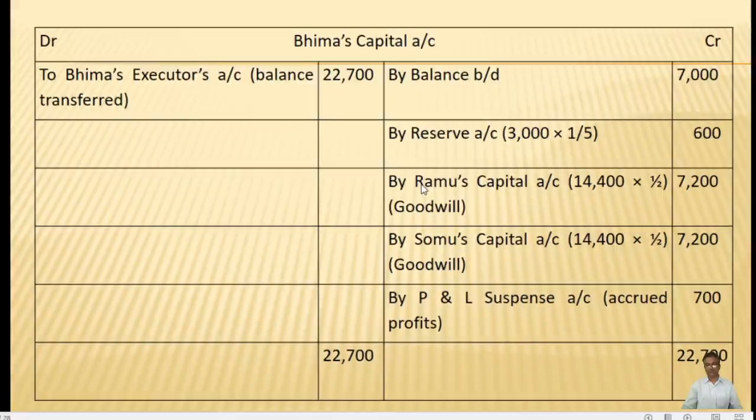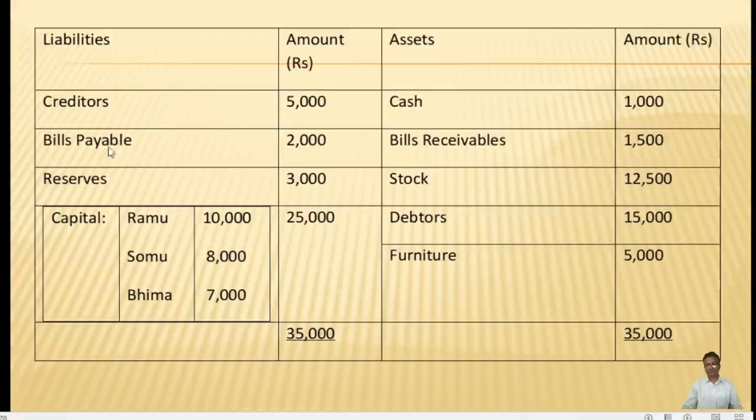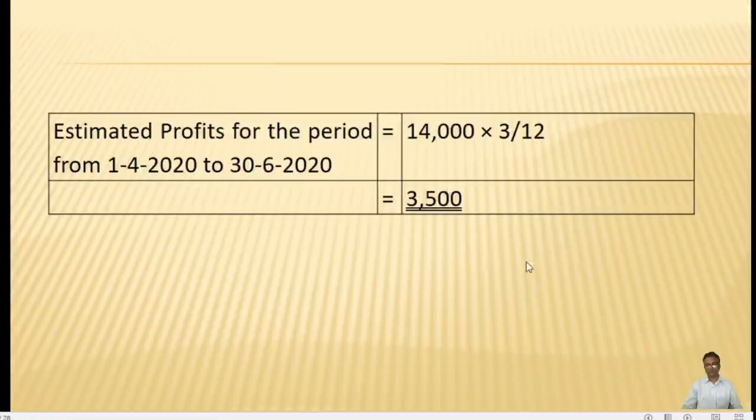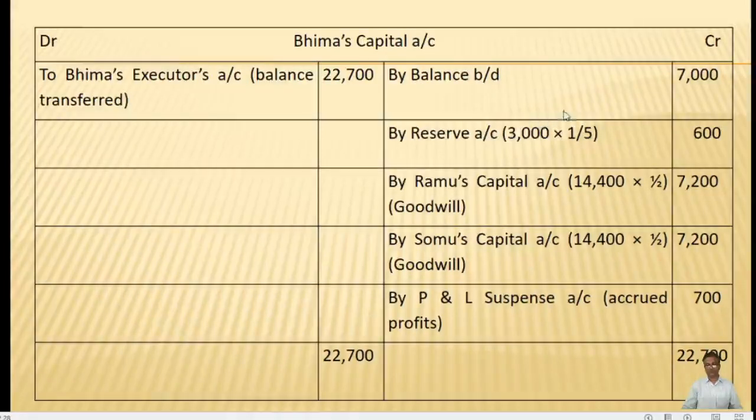Now we will prepare Bhima's capital account. First we will record on the credit side. In the old balance sheet there is an item of Bhima's capital account, 7,000. Since it is given on the liability side of the balance sheet, we will record it on the credit side of the capital account as by balance brought down 7,000.